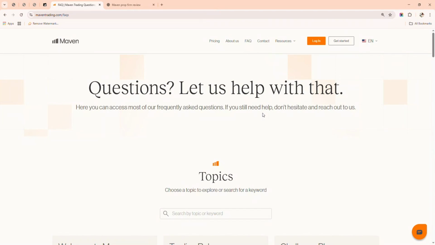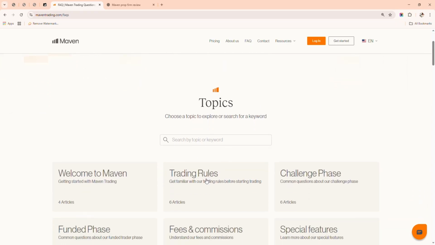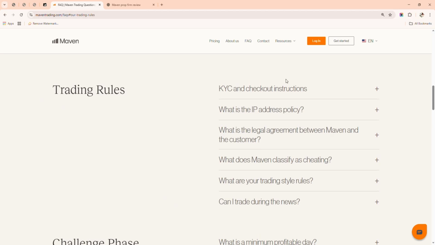Okay, so we're looking at prop firms today and we are focusing on Maven. We're going to help every single one of you understand Maven rules so you don't have issues with trading with Maven, because it's one of the easiest prop firms to pass and get funded. So we're going to go straight to trading rules and start first with KYC and the checkout instruction.